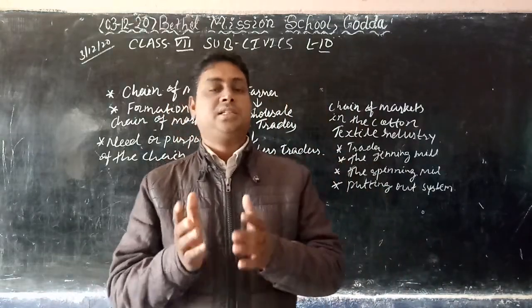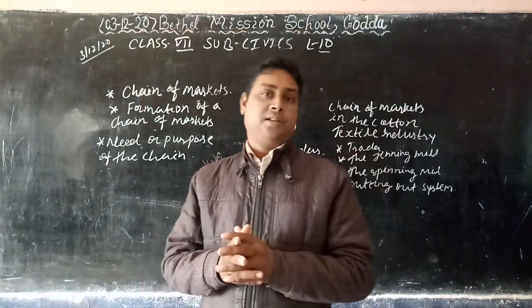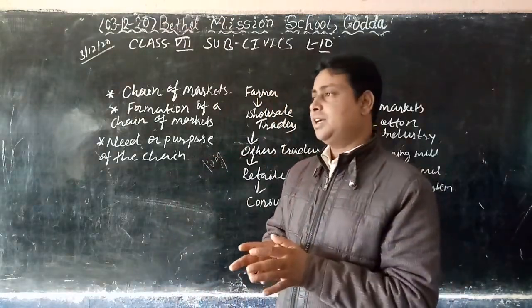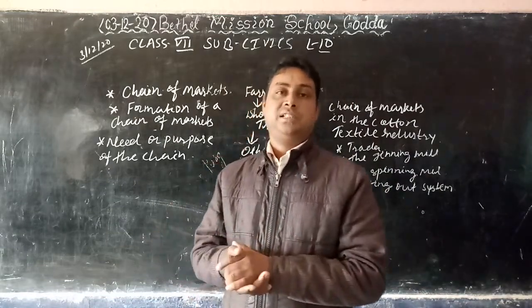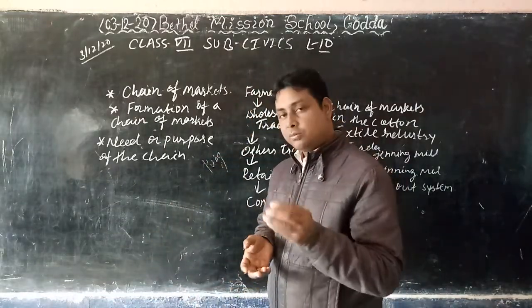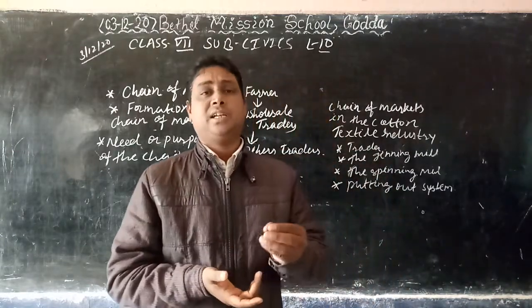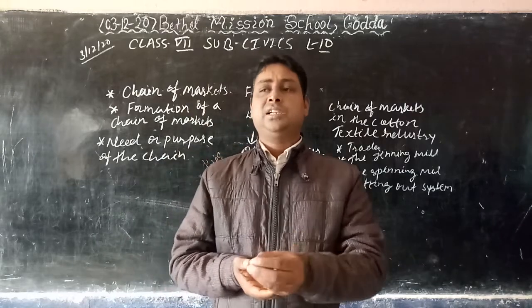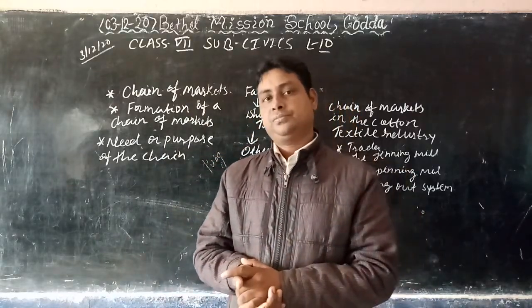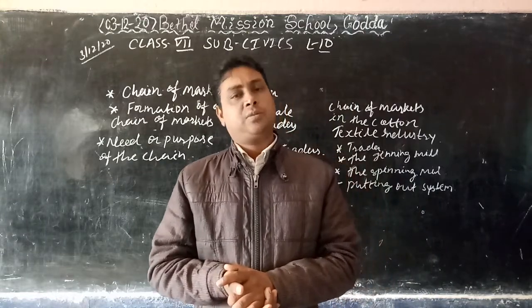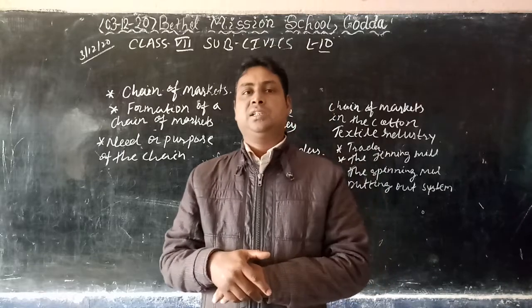In the previous chapter, we have studied about the market around us. In that we have seen the producers, consumers and traders. Here also we will talk about the producer, consumers and trader. Understand? So dear students, as we know, the person who produces things is known as the producer. Any types of goods are produced by the producer.